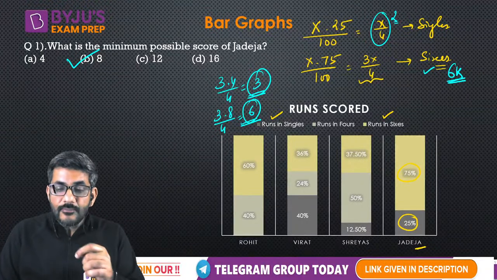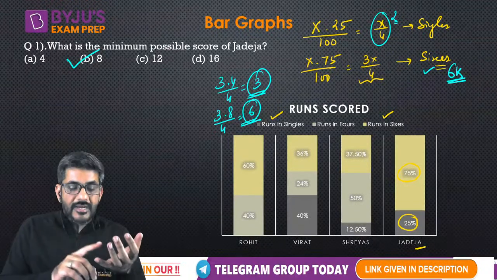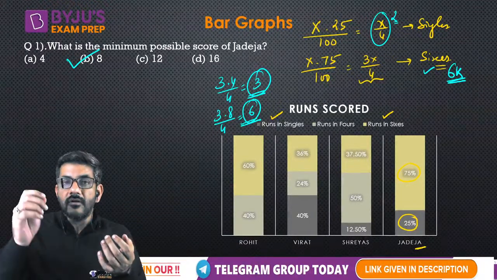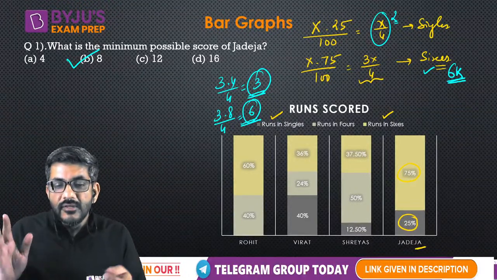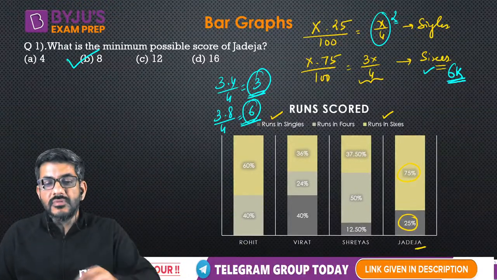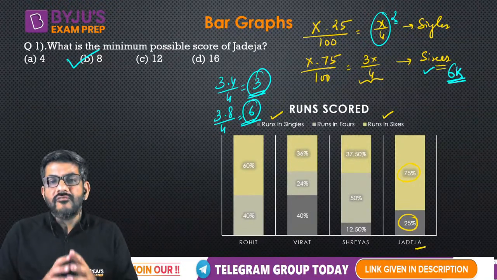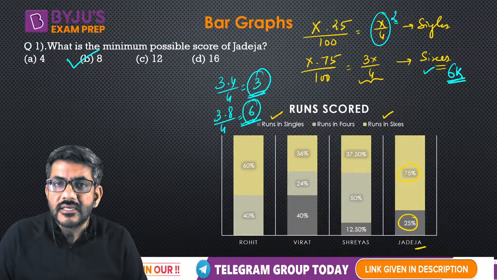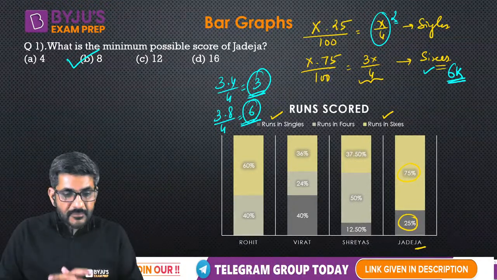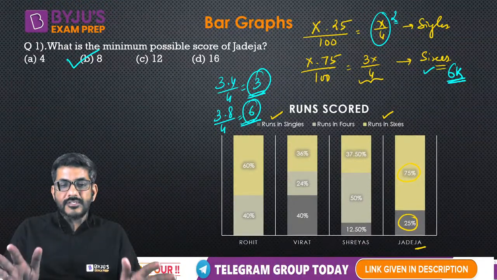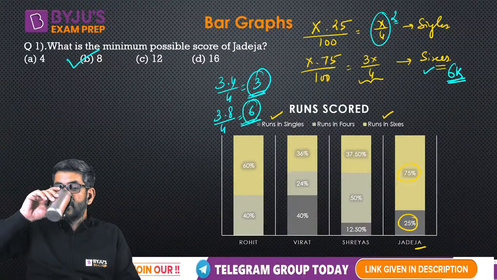I repeat, the important point was, in sixes you can make only a multiple of 6, and in fours you can make only a multiple of 4. In singles you can only make a multiple of 1. So we just try to figure out those numbers which can make them a multiple of 6 or a multiple of 4 or a multiple of 1, depending upon what is the question asking. Okay? Is this clear to everyone? Can you please tell me, all of you, have you understood the concept of this particular question? Anyone having any doubt about it?